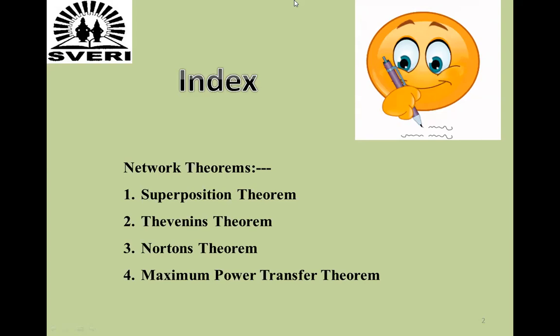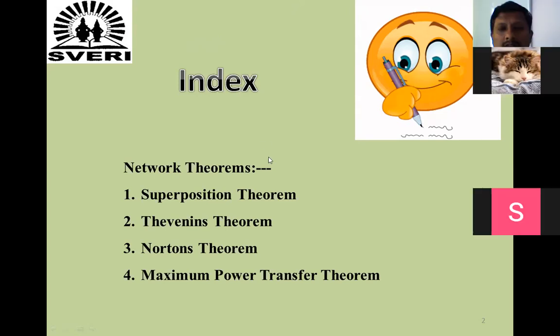Now, there are 4 network theorems. Total 4 network theorems are there for your syllabus. First is the superposition theorem. Second one is Thevenin's theorem. Third one is Norton's theorem. And fourth one is the maximum power transfer theorem. So these 4 theorems are there in your syllabus.